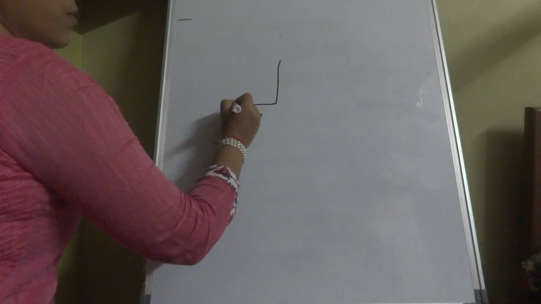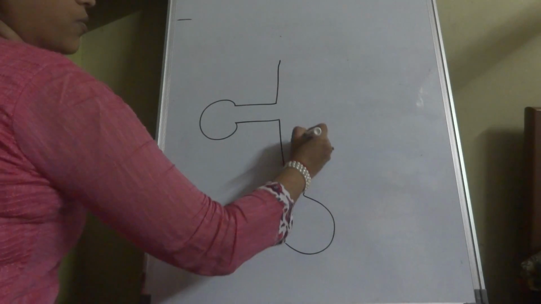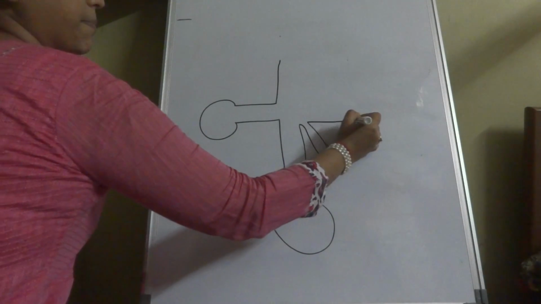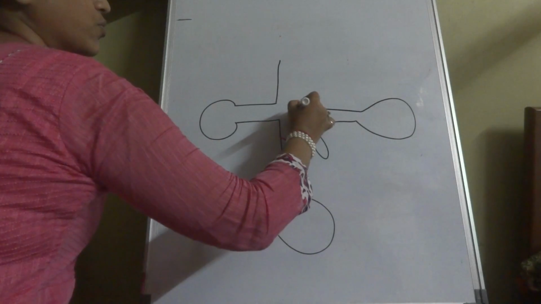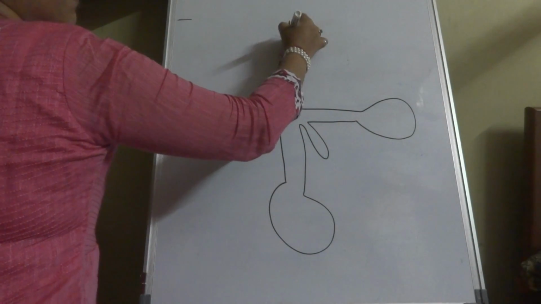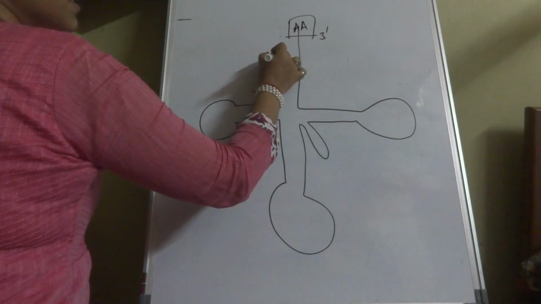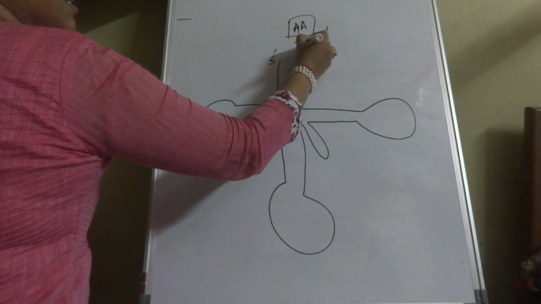Okay, so this tRNA structure could either be a short note for you, or it could be a part of a long note for you. It depends on the examiner, and you should know how to draw the structure. So this is the part which will take up the amino acid. Polarity again important. So this is the 3' end, this is the 5' end, CCA.